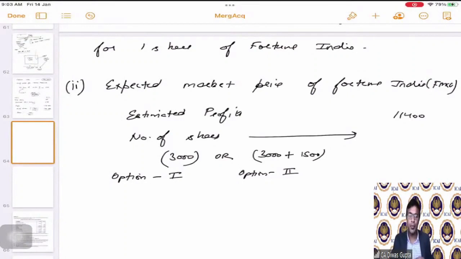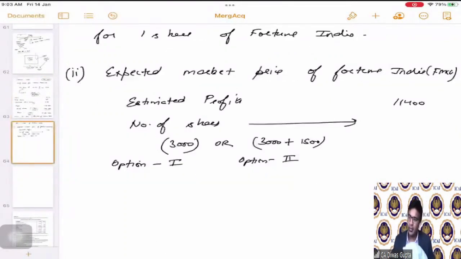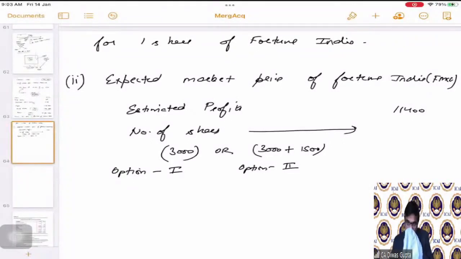I request all of you to please attempt this part. Just type option 1 or option 2 on the query handle. Naveen is saying A, perfect. Vidula Yogesh Deshpande, yes, you're right, 3,000. So Namita, okay, I'll tell you why we are not taking 4,500.